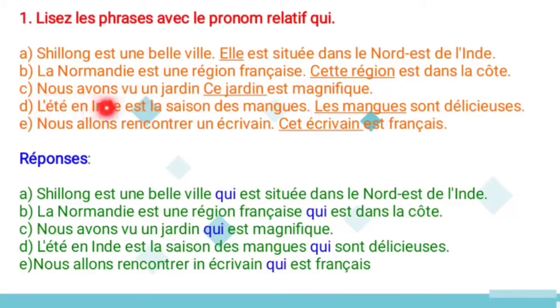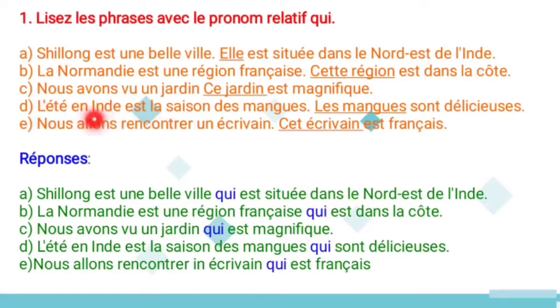Next one: nous avons vu un jardin. Ce jardin est magnifique. So we saw a garden, and this garden is magnificent. So here the replacement word is what? Ce jardin. Ce jardin means this garden. For that you can use the relative pronoun qui only. So: nous avons vu un jardin qui est magnifique. So it means we saw a garden that is magnificent.